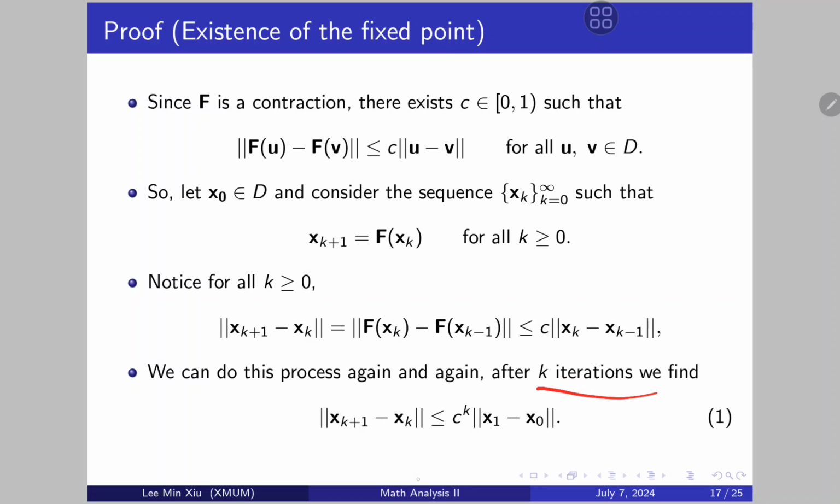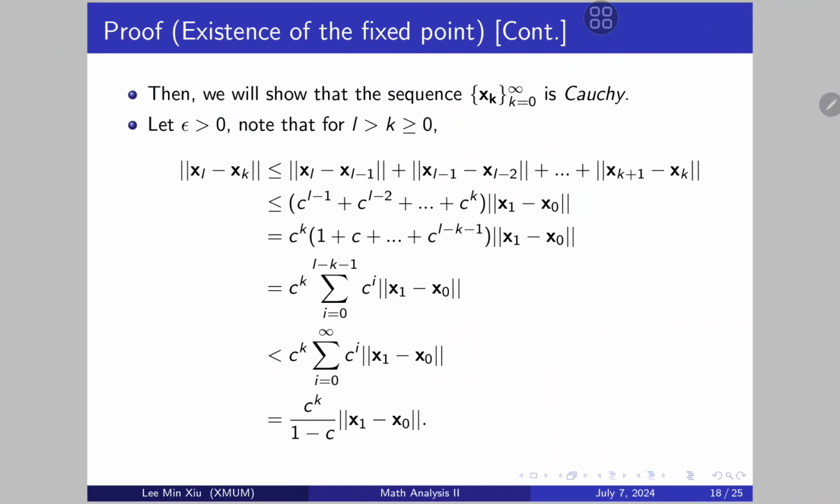After k iterations, we just get this. Now, just remember this equation 1, real quick, because we are going to be using it now.